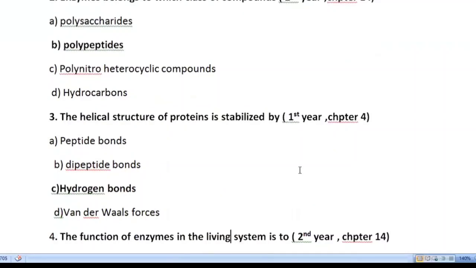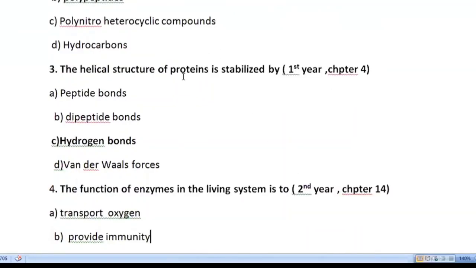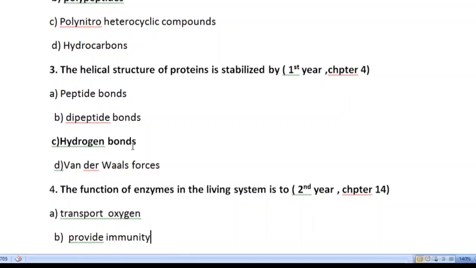Our third MCQ is: the helical structure of protein is stabilized by peptide bond, dipeptide bond, hydrogen bond, van der Waals forces. The correct option is C, that is hydrogen bond. We know that the helical structure is stabilized by hydrogen bonding.